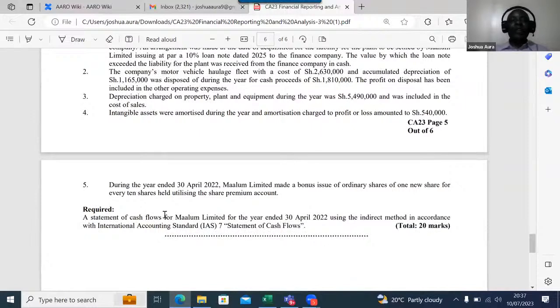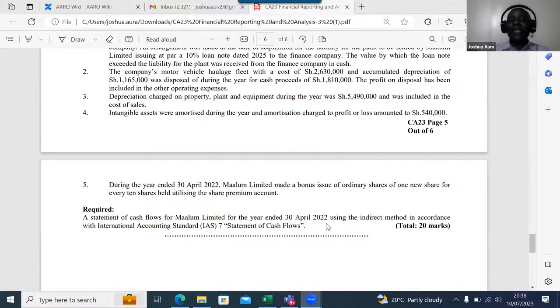Note number 5. During the year ended 30th April 2022, Malum Limited made a bonus issue of ordinary shares of 1 new share for every 10 shares held, utilizing the share premium account. Can somebody who is really with me tonight tell me where note number 5 will affect us among our cash flow items? You know, we have got operating activities, investing activities, financing activities. So where do you think note 5 will affect us in those 3 activities? You're right, financing, because share capital is financing.